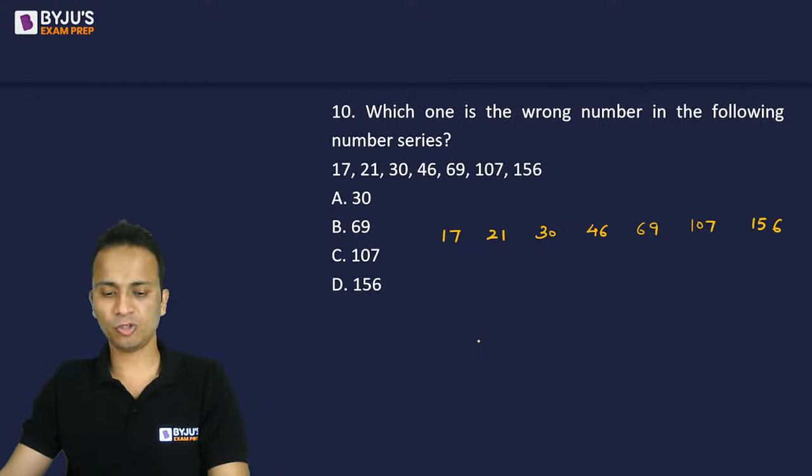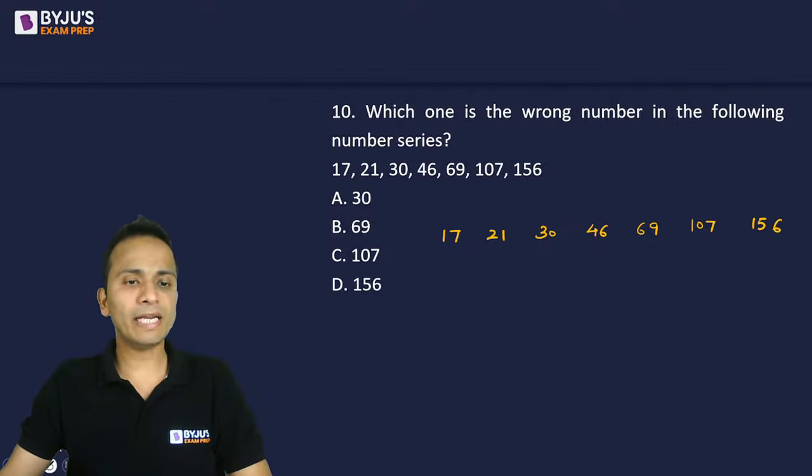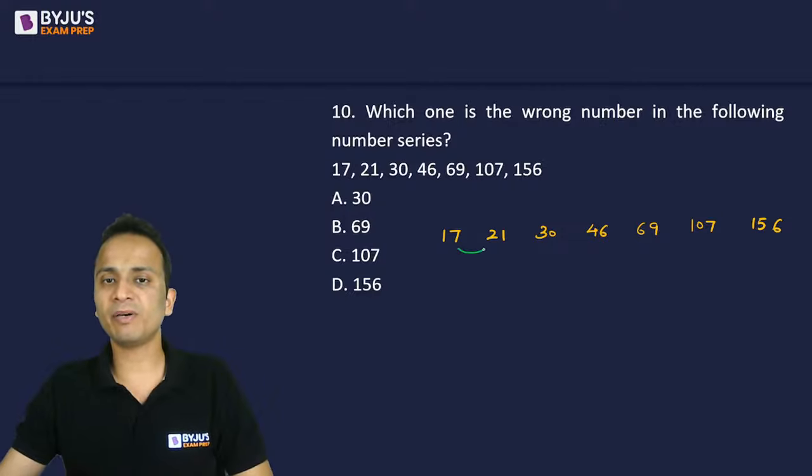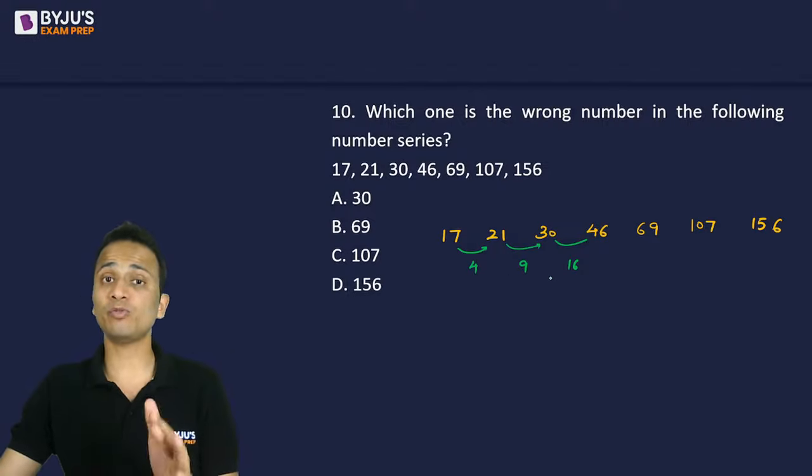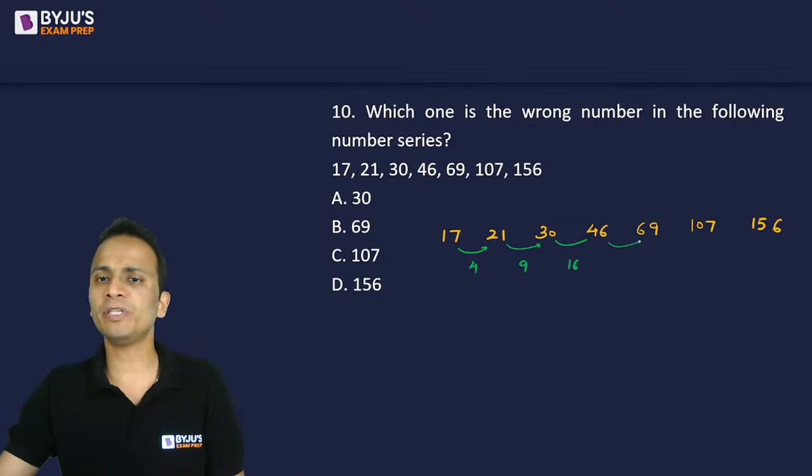Okay, so 2 students have given the answer. Perfect. Now, if I write the difference between any consecutive numbers, here the difference is 4, then the difference is 9, then the difference is 16. So this is forming a series. I can already see that. 4, 9, 16, these are perfect squares. We have seen these numbers earlier as well in this session. So the next difference should be 25. Let's see what it is. It is 23. Okay, so there is a problem here.